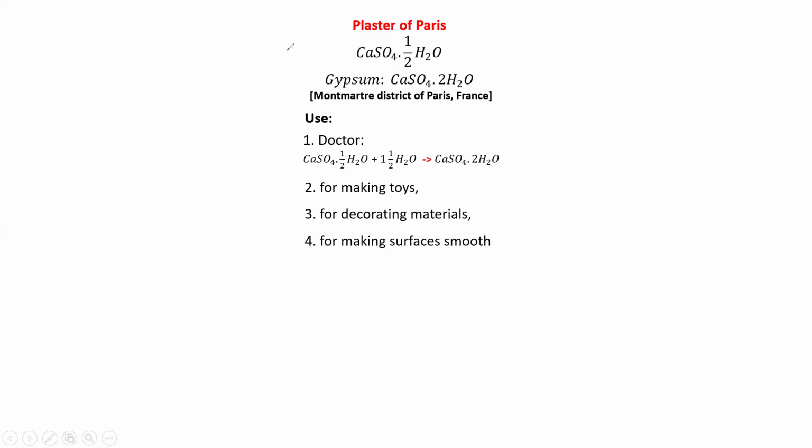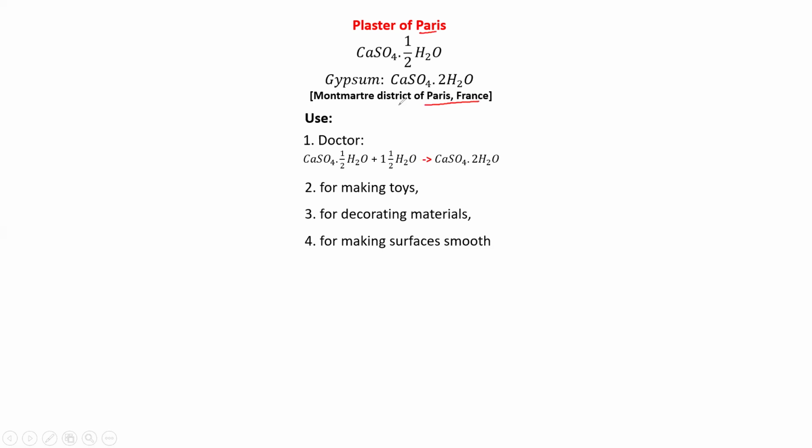Very important is crystal of salt. Here we have gypsum and plaster of Paris. Why is plaster of Paris called by the name Paris? Since it is obtained from the gypsum, where was that gypsum available? In the Montmartre district of Paris, France.